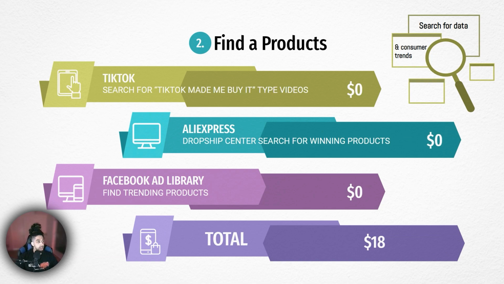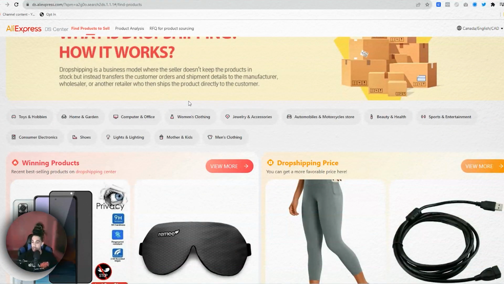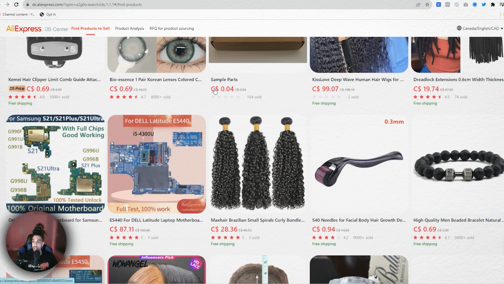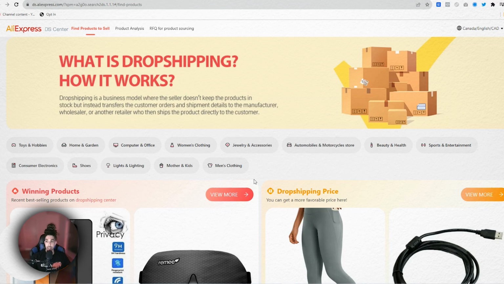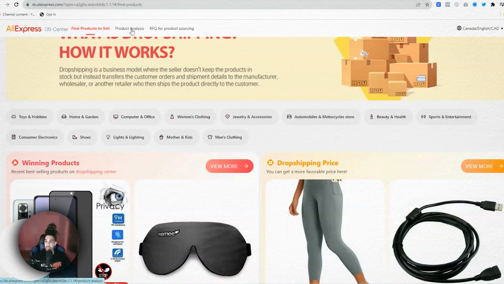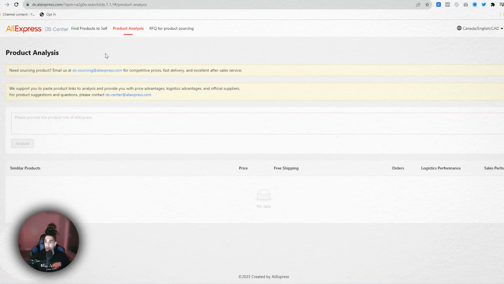Next on our list here is something that's a little bit more untapped nowadays and was released a couple of years ago. Back when it released, it was very popular, but this is the AliExpress Dropship Center. On this Dropship Center, you have a whole bunch of different products posted here, and this is based on AliExpress trends. The logic behind using this is AliExpress specifically released this for dropshippers to give you guys products to sell. The other thing is you're seeing sales volume on here, so you could see all the sales analysis.